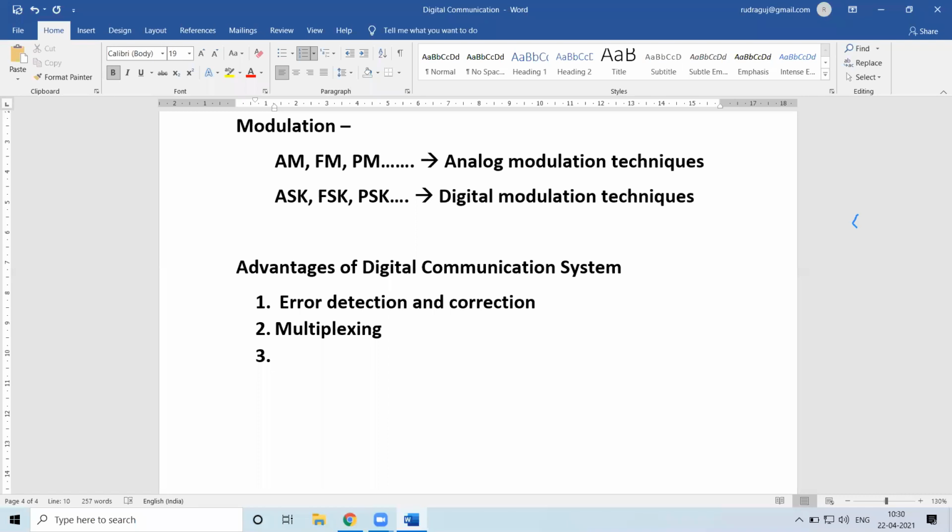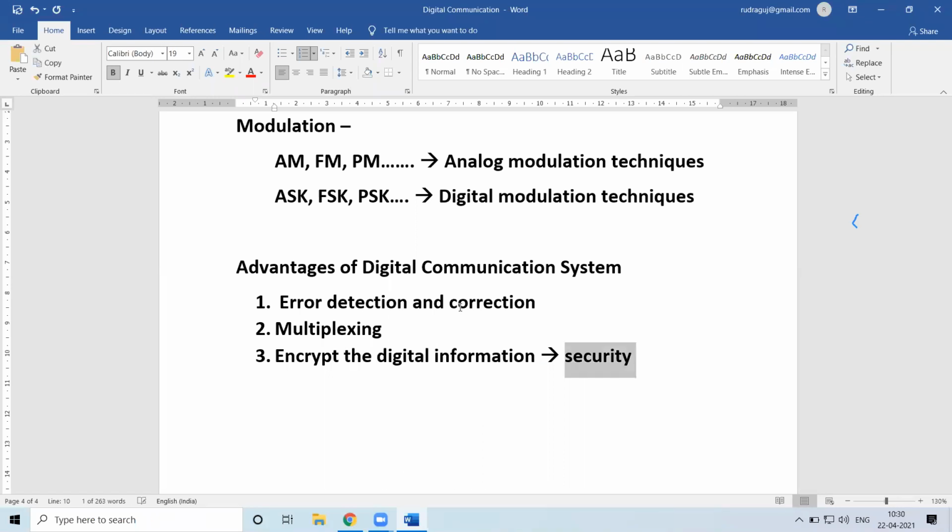Then apart from this, you can encode the digital information. What does this lead to? This leads to security of the information. Before transmitting, or before applying any concepts to it, you can first encode it, or rather, encrypt the digital information.